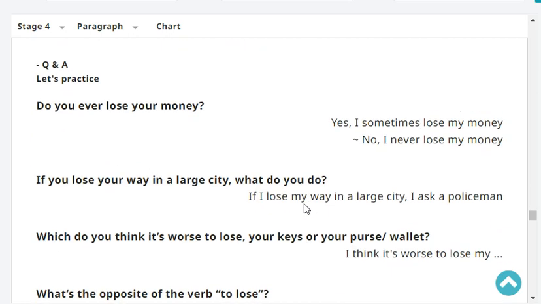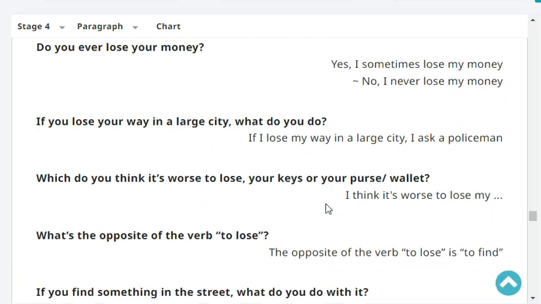Let's practice. Do you ever lose your money? Yes or no? Yes, I sometimes lose my money. If you lose your way in a large city, what do you do?